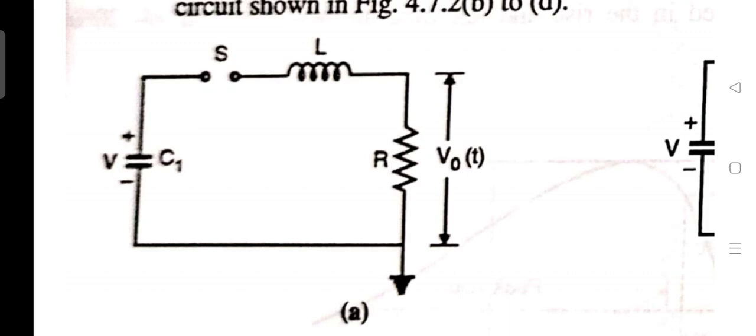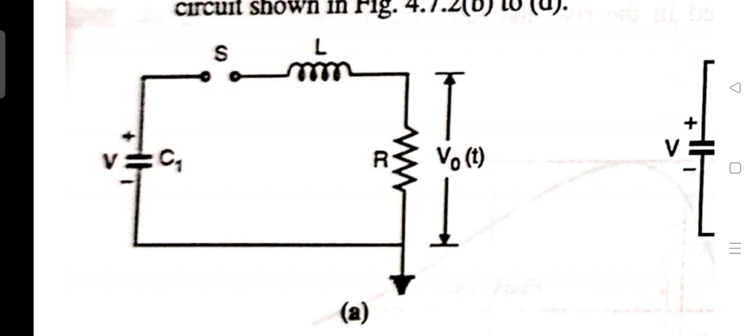The capacitor C1 may consist of a single capacitance, in which case the generator is known as a single stage generator. Alternatively, if C1 is the total capacitance of a group of capacitors charged in parallel and then discharged in series, it is known as a multi-stage generator.